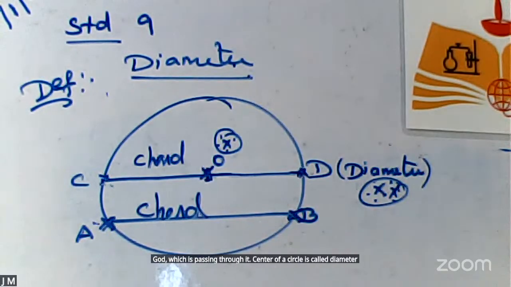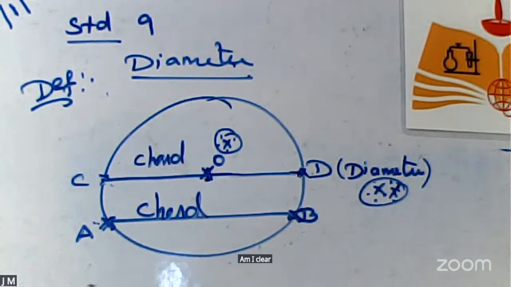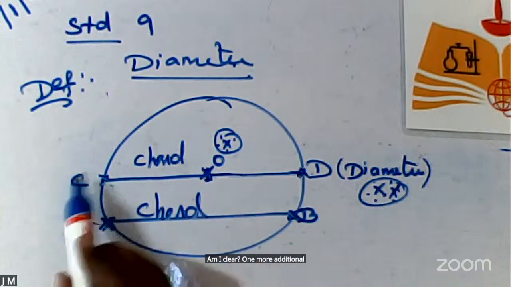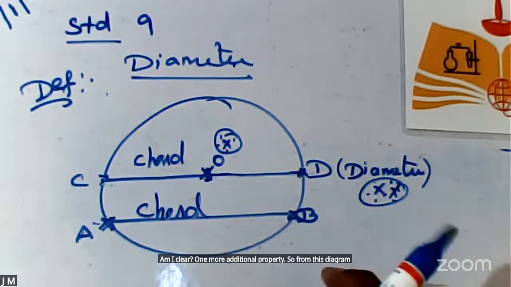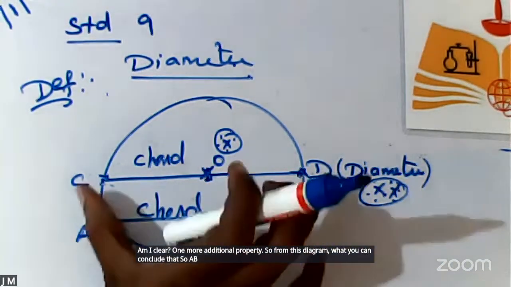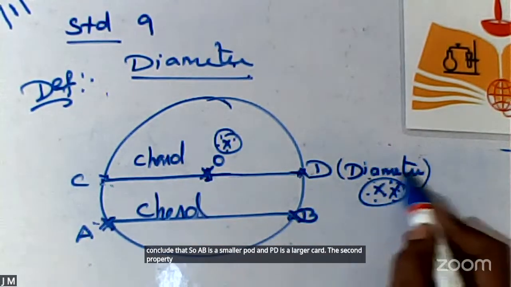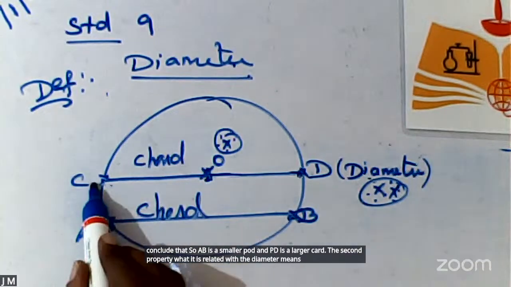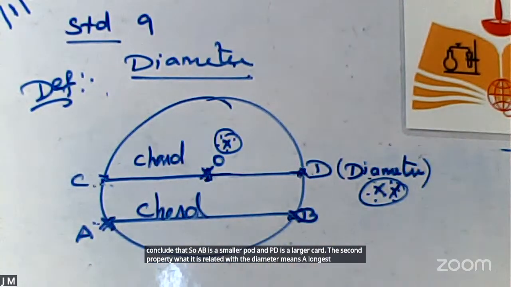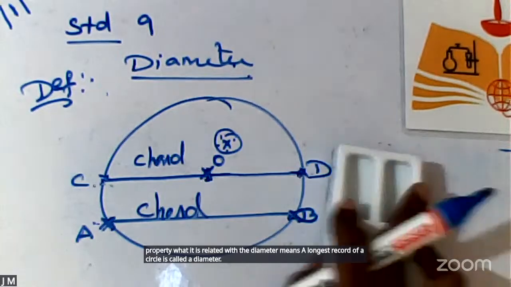Okay? Am I clear? One more additional property. From this diagram, what can you conclude? AB is a smaller chord and CD is a larger chord. The second property related to the diameter: the longest chord of a circle is called the diameter. Okay?